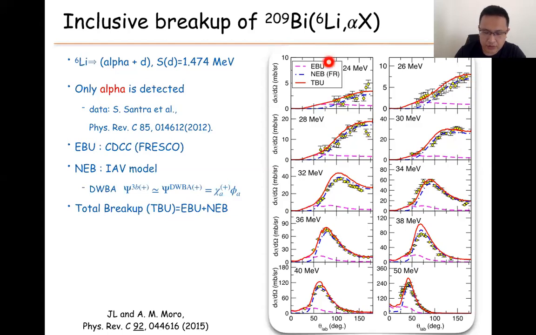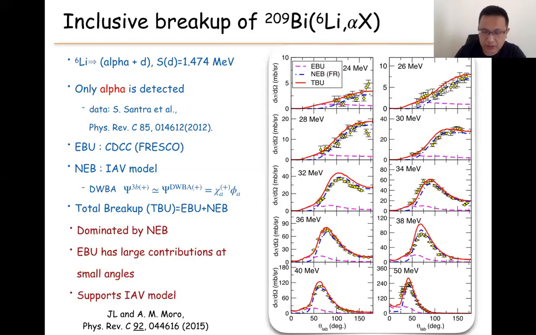Here, if we sum these two, the elastic breakup and non-elastic breakup, we get the total breakup, which is the red line here. So here we find out that this red line goes very well with the data, not only the magnitude but also the shape of the data. So we solve the first question, how to reproduce the inclusive alphas, and we also find out that this component is dominated by the non-elastic breakup part.